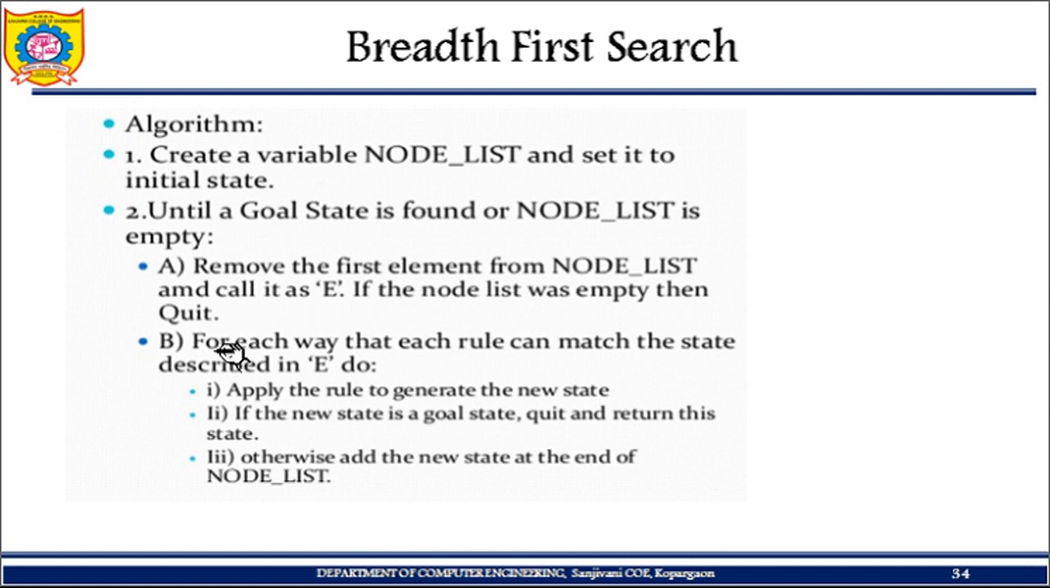Then apply the rule to generate the new state. Now what is the rule for breadth first search? What are the children of A? B, C, D, for example, all three. This is the rule. You got three new states, B, C and D. Is any one among these your goal state? No. So you put all the new states you have generated in the node list. In this fashion you have to work it out. Let us see with the help of an example.